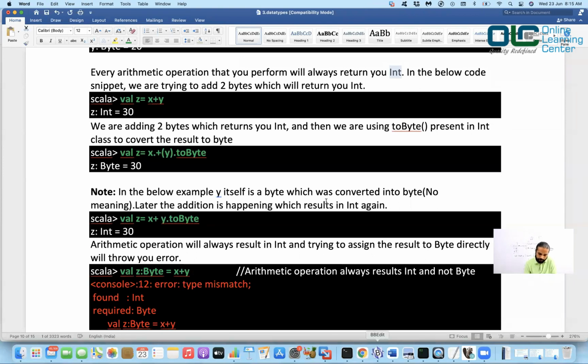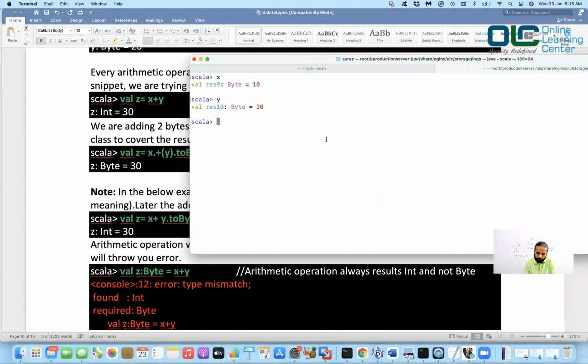It is very important to understand that even though you are adding 2 bytes, byte and byte will not give you another byte. Byte and byte will give you an integer, because all arithmetic operations result in an integer. That's a very important thing to understand.